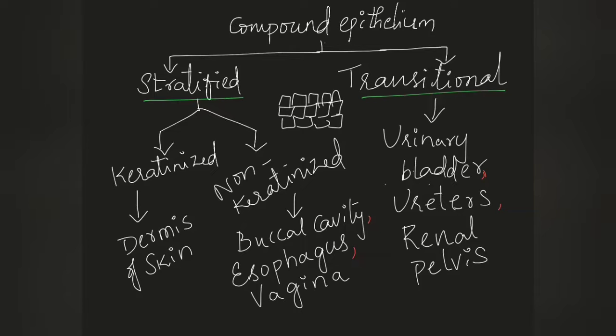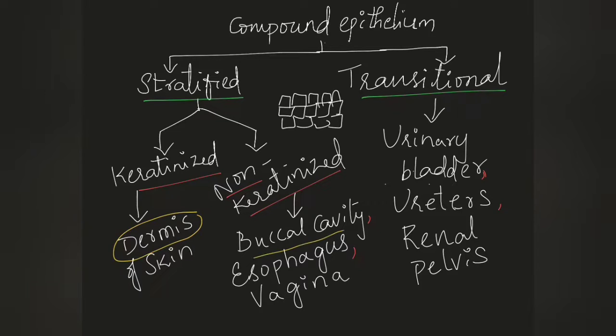The compound stratified epithelium is again divided into keratinized epithelium and non-keratinized epithelium. You can observe keratinized epithelium in the dermis of the skin, and non-keratinized epithelium will be present at places where you can observe moist content.